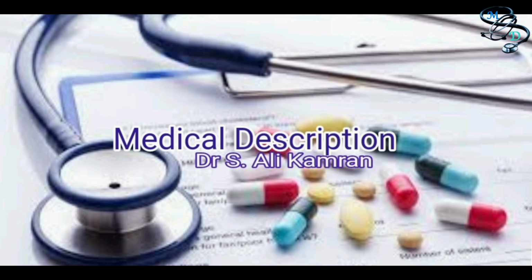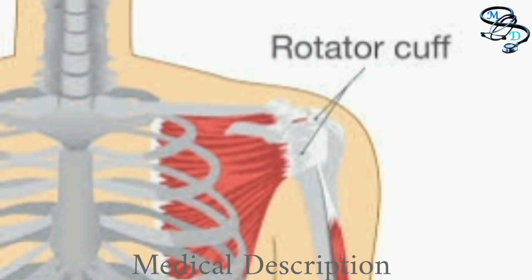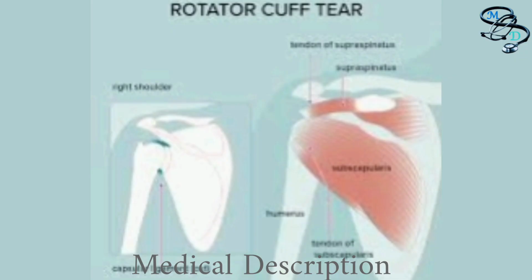Today I have selected a topic on the rotator cuff muscle group, which is a very weak part of human anatomy, and dislocation of the shoulder joint occurs mostly because of weakness in these rotator cuff muscles. So let us discuss what these muscles are.